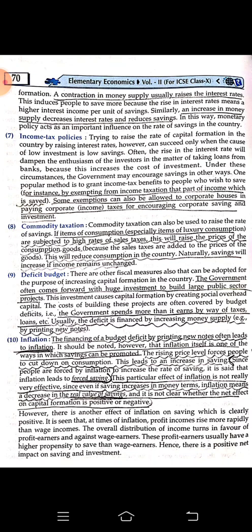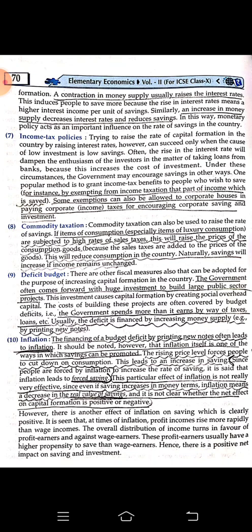Commodity taxation, that means tax applied on the different kinds of commodities we are using. If items of consumption, special items or luxurious items, are subjected to high rates of sales tax, this will raise the price of the consumption good, right?